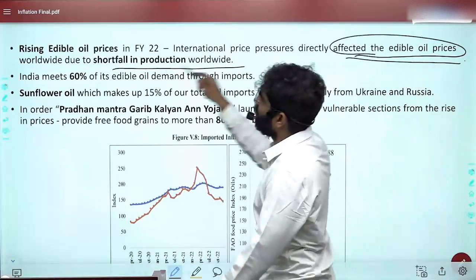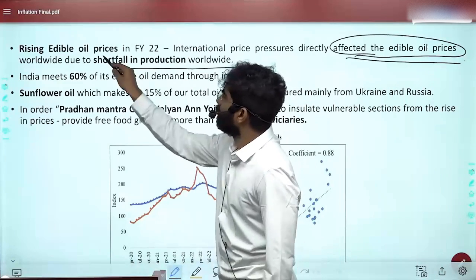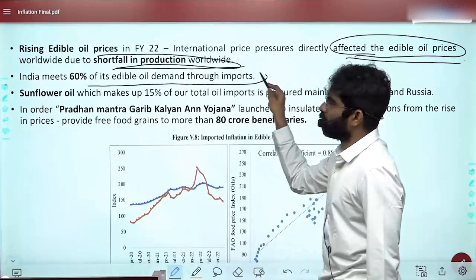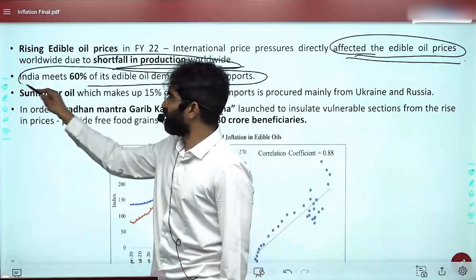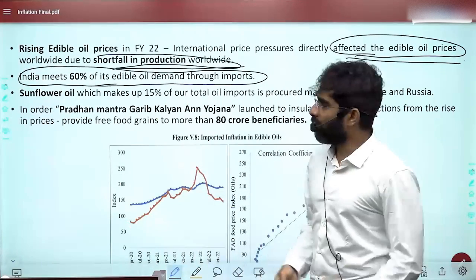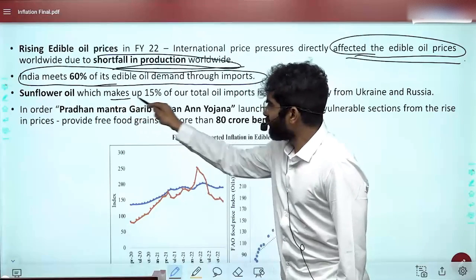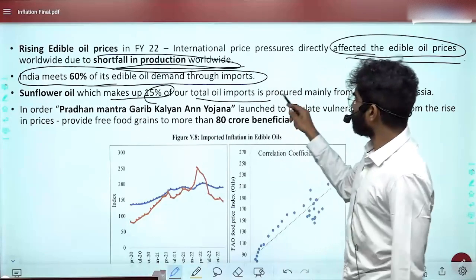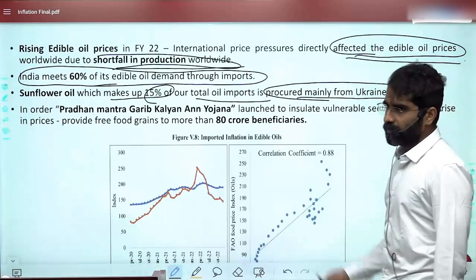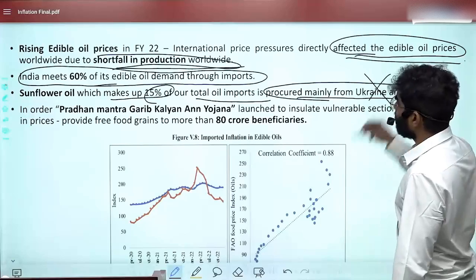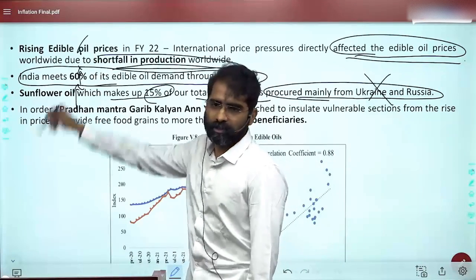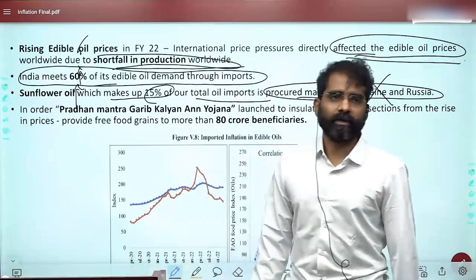Okay, why? Because worldwide there was a shortfall with respect to production. India meets 60% of its edible oil demand through imports. Last year's economic survey, in the agriculture chapter, gives a graph clearly showing that we import a lot of edible oil. Sunflower oil, which makes up 15% of our total oil imports, is procured mainly from Ukraine and Russia. So obviously, these are in trouble, which means sunflower oil prices are going to increase. This is one big challenge. Is this clear?